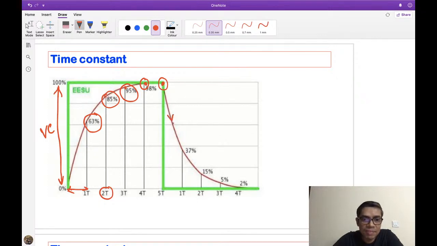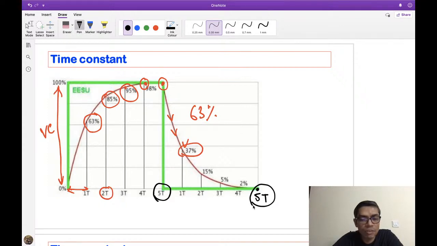Similarly, when the lung is deflated, expiration is going on, I am calculating the loss of 63% volume. That means what is the volume present inside the lung? 37%. So it is said that during deflation, 37% lung volume is reached at the one time constant point, then two time constants, three, four, and again approximately five time constants are required for complete deflation of the lung. So 5 time constants are required for inflation of the lung, and 5 time constants are required for deflation of the lung, right?